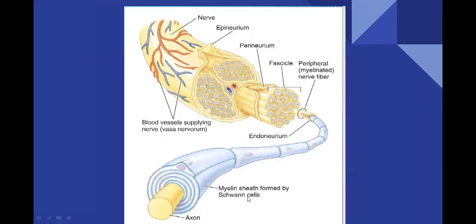Now let us come again to how many neurons form this nerve. A nerve is different from a neuron. A neuron is a structural unit, and a nerve is an organ.